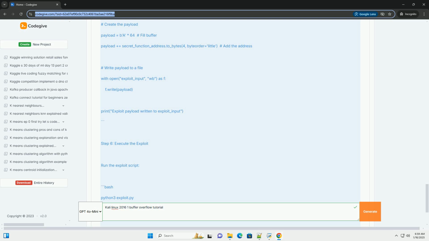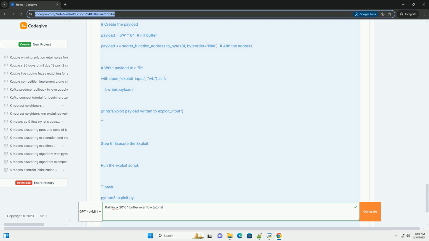In this case, our buffer is 64 bytes, and we assume the return address is right after it, on most systems. 2. Payload creation. We will create a payload that consists of 64 bytes of junk data, to fill the buffer, and the address of secret_function. To find the address of secret_function, use the following command. This will give you the address in hexadecimal, for example 0x080484b6. You can use this address to construct your payload.